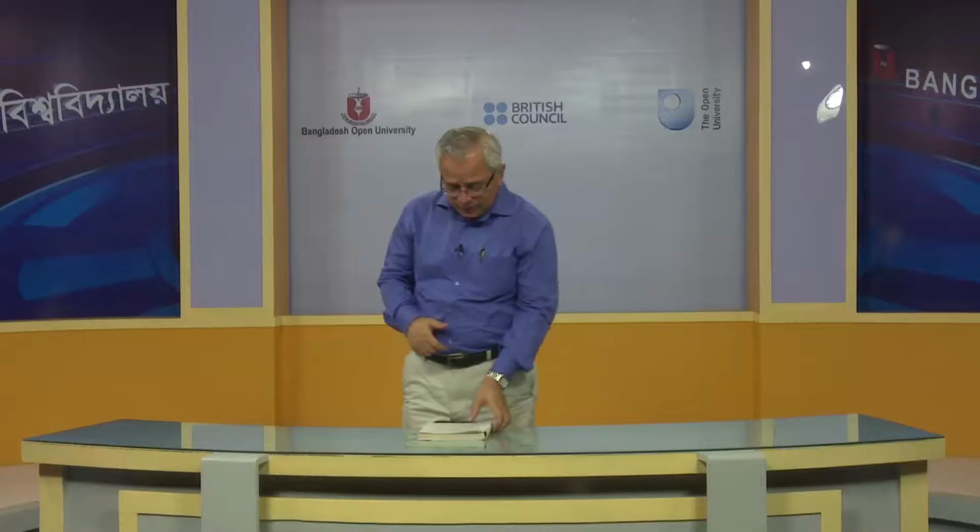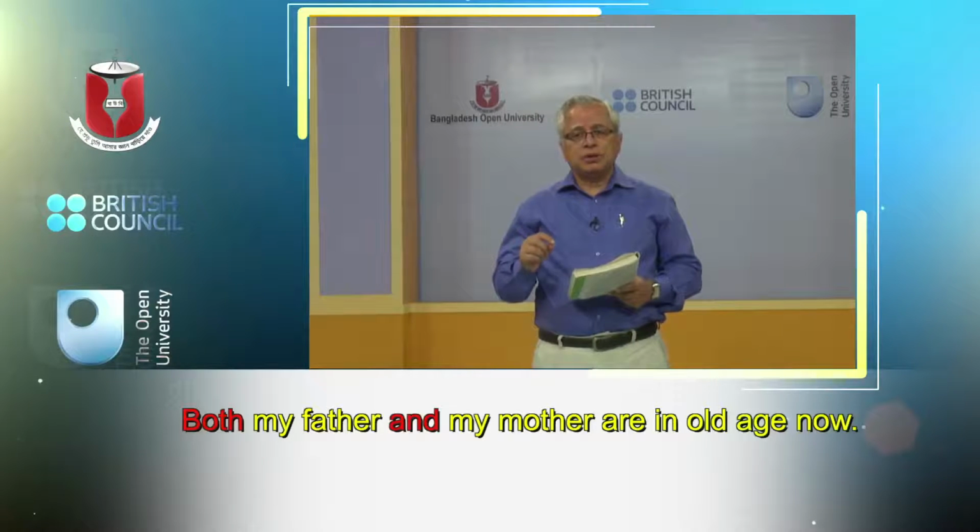Basically, students, when you think about compound sentences, you have to think about this connection of two pieces of information of equal status with and, with but, with the other coordinators like both and. Both and, for example, both my father and my mother are in old age now.